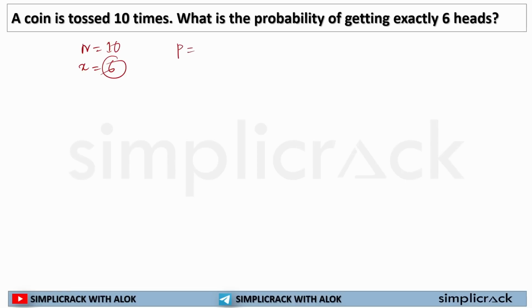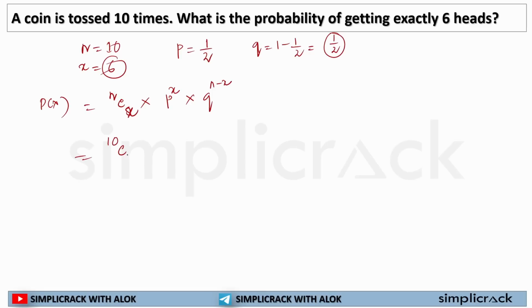Now the probability of getting a head, if we toss a coin once, will be 1 by 2. Probability of not getting a head will be 1 minus 1 by 2, that is 1 by 2 again. So if I use the binomial probability theorem, it will be NCX multiplied by P to the power X multiplied by Q to the power N minus X. So N is equal to 10, C is combination, X is equal to 6, P is 1 by 2 to the power 6, Q is 1 by 2 to the power N minus 6, 10 minus 6.